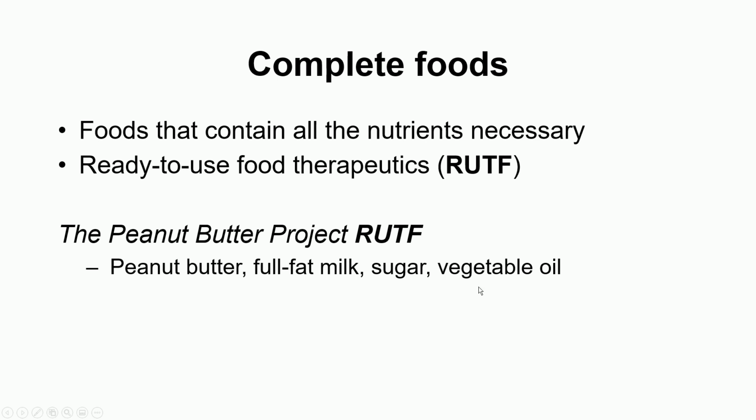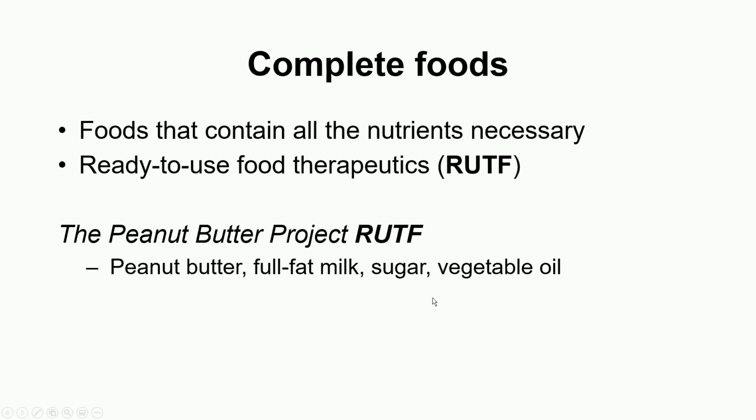This food, a kind of bar, is given to these children, and it has all the essential nutrients. So it is a kind of balanced diet that has all the nutrients which are required.